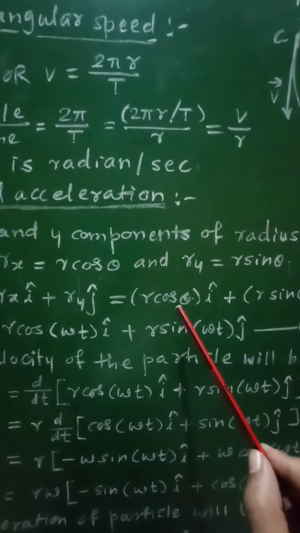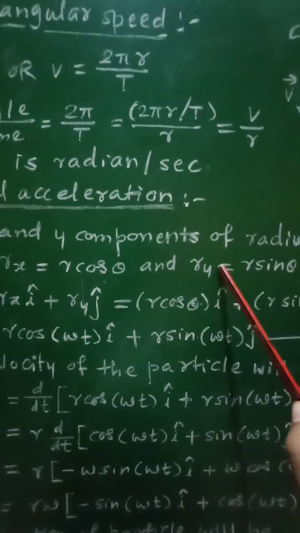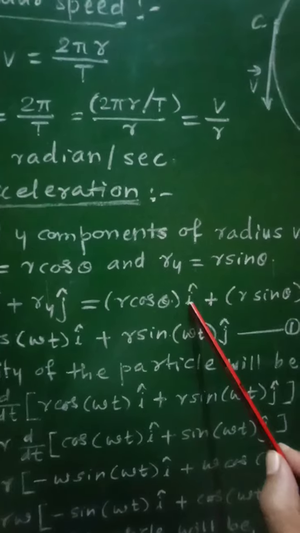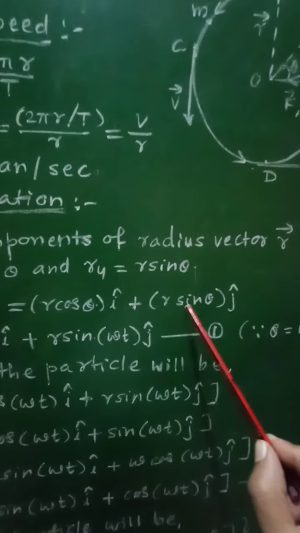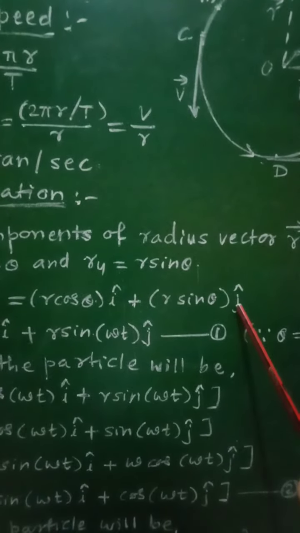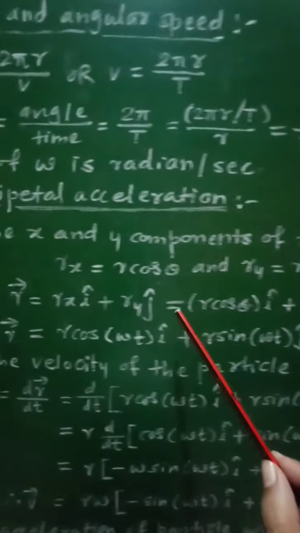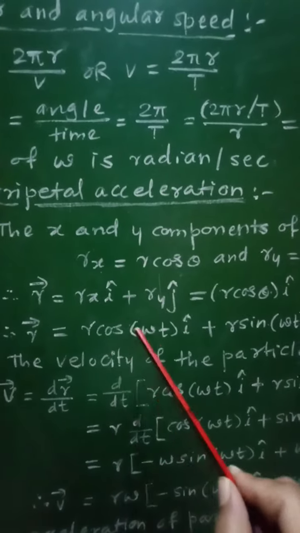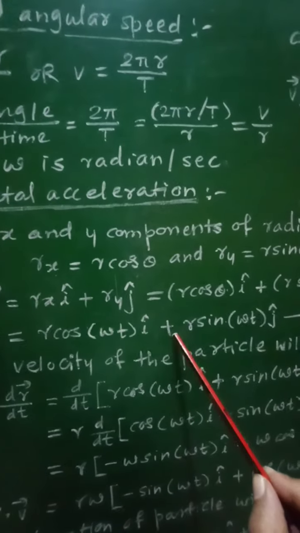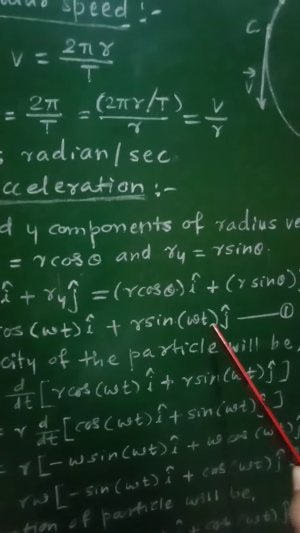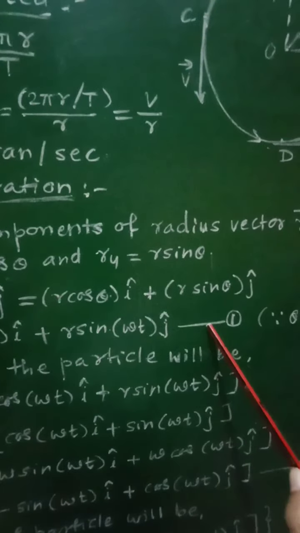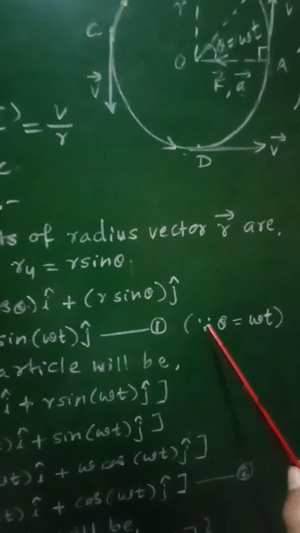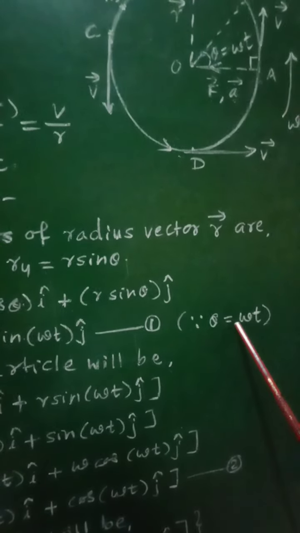By putting these values of rx and ry, we get r cos theta i cap plus r sin theta j cap, and therefore vector r is equal to r cos omega t i cap plus r sin omega t j cap, equation number 1. Here theta is replaced by omega t, since theta is equal to omega t.